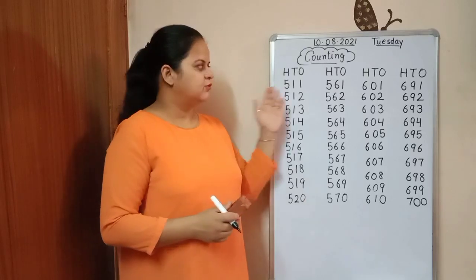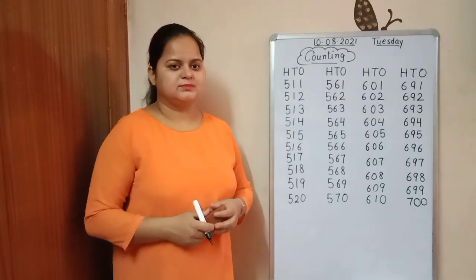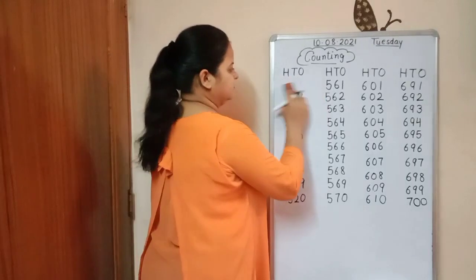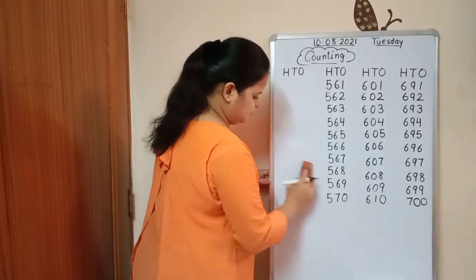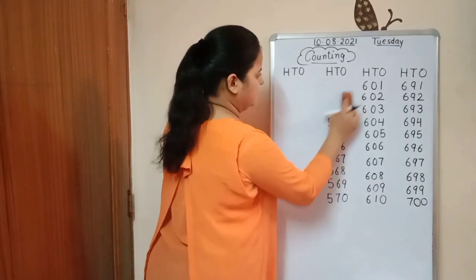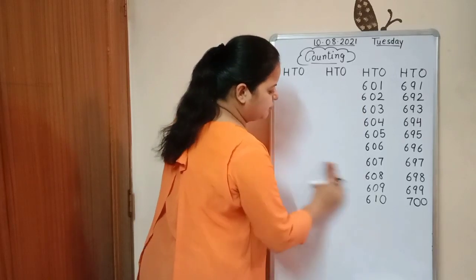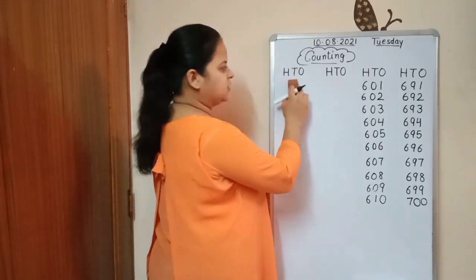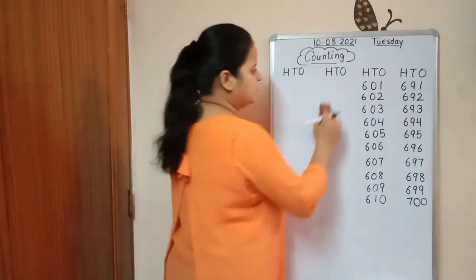Now open the next page of your notebook. We will do 4 lines more. On the next page of your notebook, you have to write HTO again 4 times.